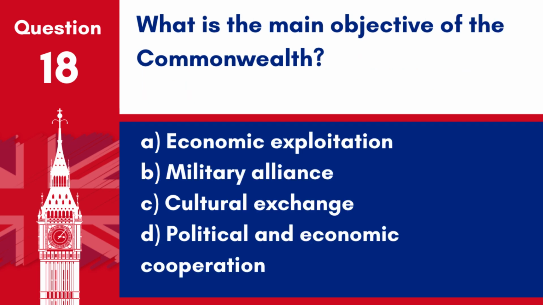Question 18. What is the main objective of the Commonwealth? A. Economic exploitation. B. Military alliance. C. Cultural exchange. D. Political and economic cooperation. Answer: D. Political and economic cooperation. The main objective of the Commonwealth is political and economic cooperation among its member states.